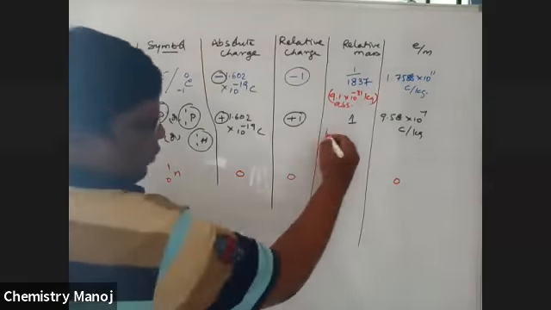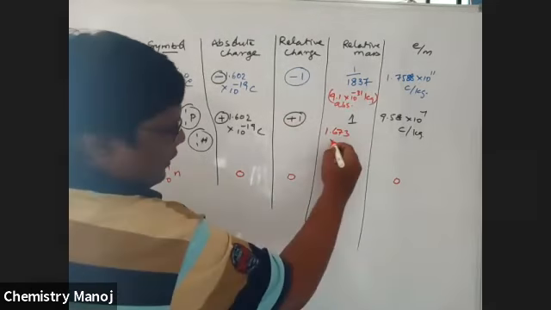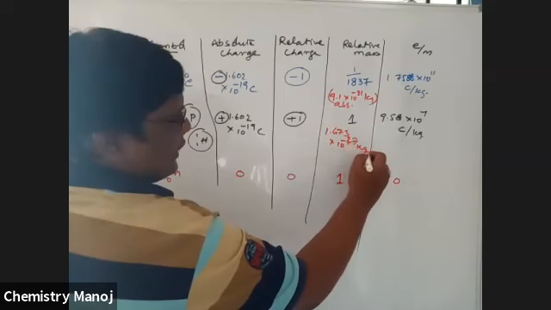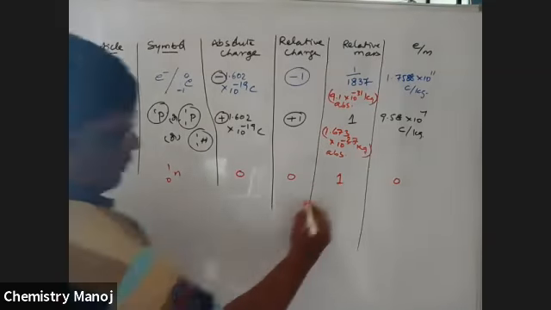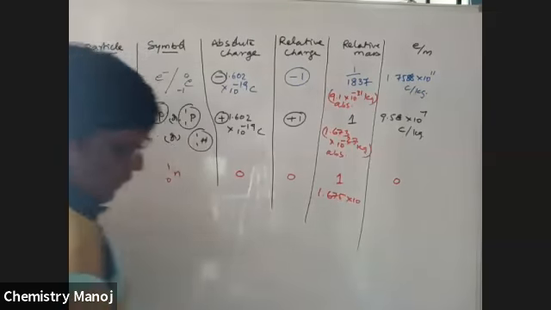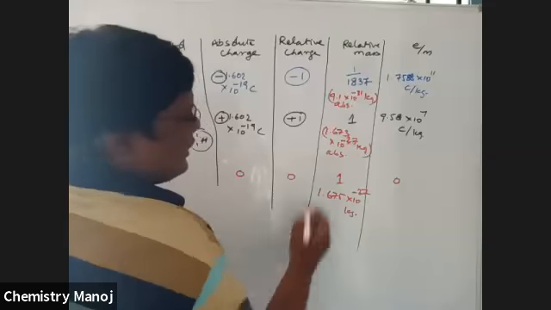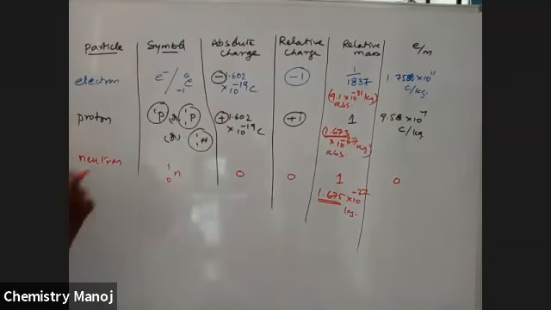The absolute mass of proton is 1.673 into 10 power minus 27 kg. The absolute mass of neutron is 1.675 into 10 power minus 27 kg. See here, it is 1.673 for proton and 1.675 for neutron, a little bit more for neutron. It is very, very important.